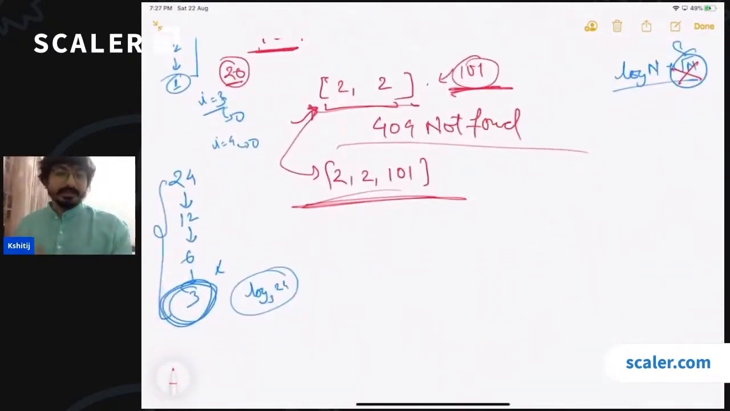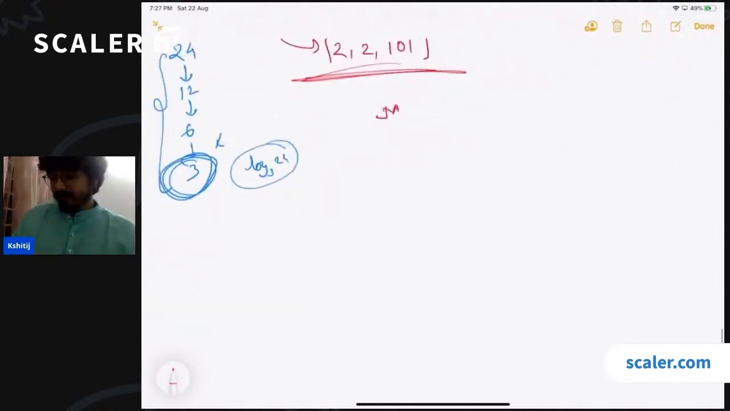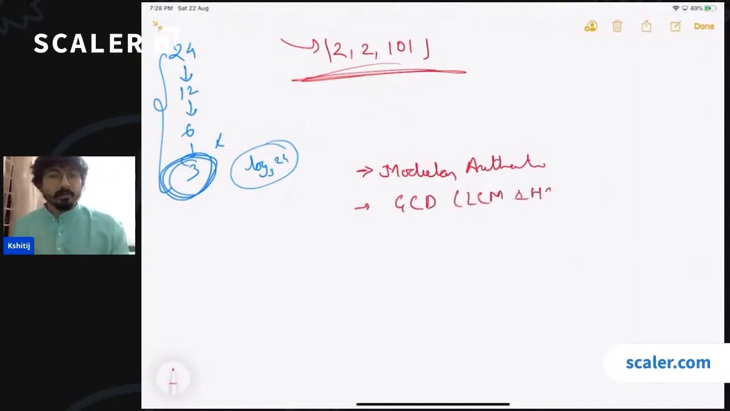Okay guys, in mathematics, there are multiple topics which are very, very important from a programming point of view, and from the interview point of view as well, right? So there is modular arithmetic that you must learn, and you must solve multiple problems on this. Then there are GCD, LCM and HCF problems. GCD is also a very, very important concept.